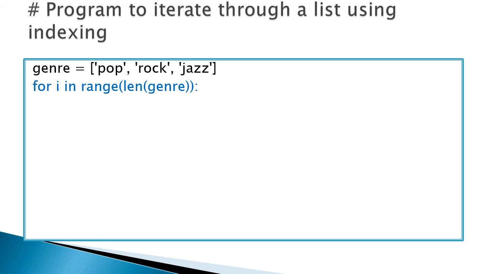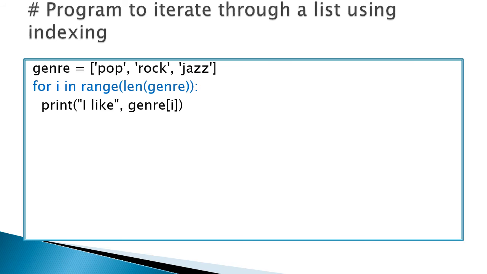Here genre contains 3 elements, pop, rock, jazz, so length of genre returns 3. Range of 3 means the starting value is 0 and the end value is 3 minus 1, which is 2, and the step value is not given, so the default step value 1.